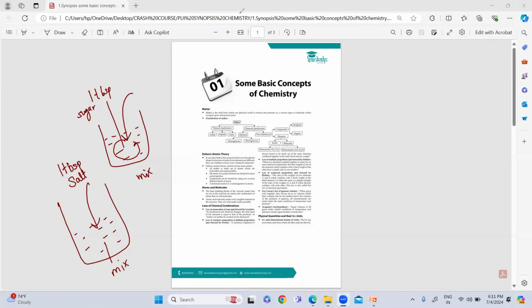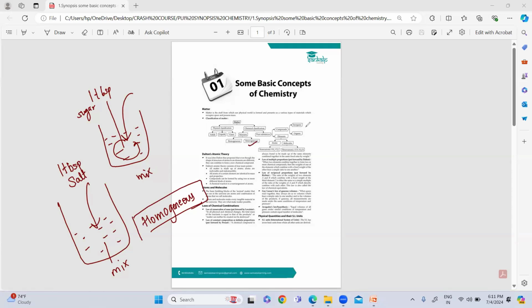No, we are not able to see two different layers. This type of mixture is called the homogeneous mixture. In a homogeneous mixture, we will not be able to see any different boundaries. One uniform solution will be formed.